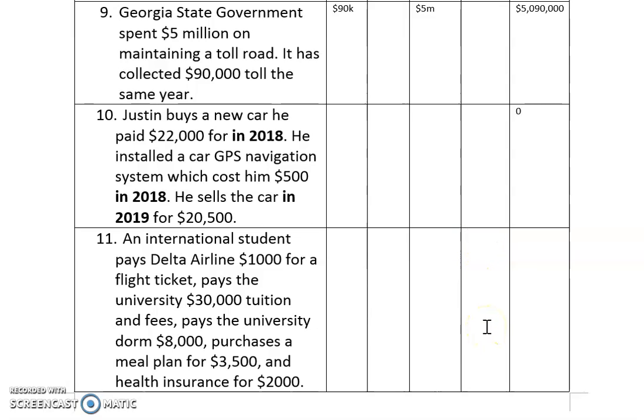It is a U.S. export because it's a foreigner who consumes American goods. So as a matter of fact, all of the travel and tourism, when people come to the United States, all of the money that they spend actually counts as our export. So all you need to do is put all of the values in here, add them up, and that is how much GDP will increase due to this export.